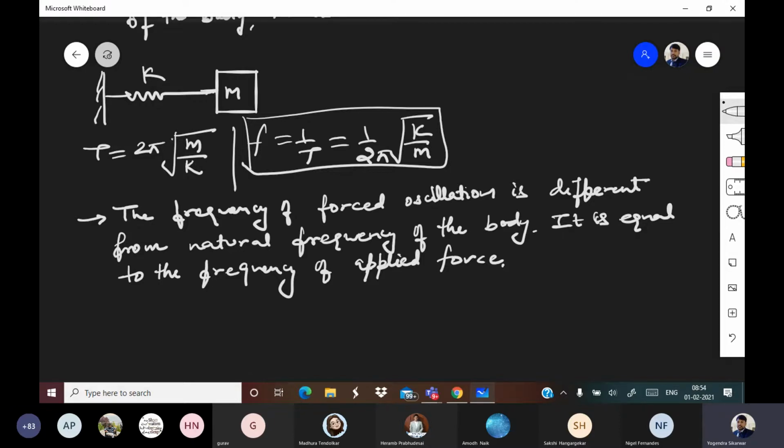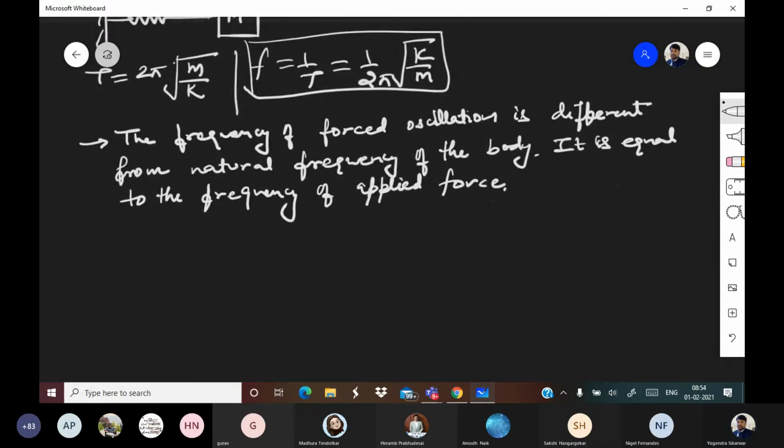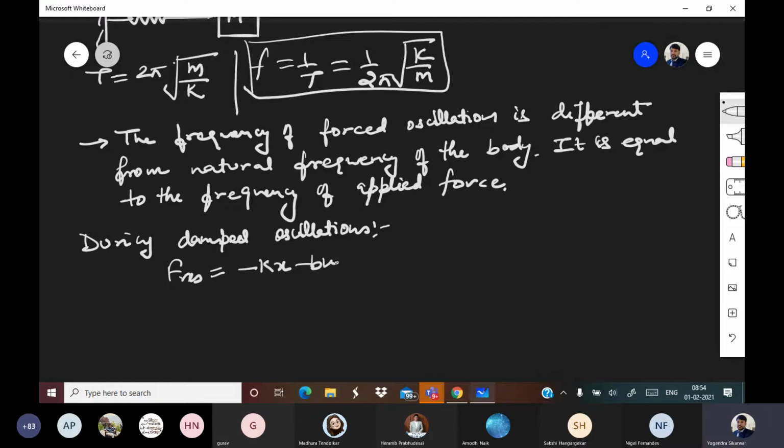Now earlier what was happening, pay attention, during damped oscillations, F resultant was minus kx minus b into v. So F resultant is equal to minus kx minus b into v, right?